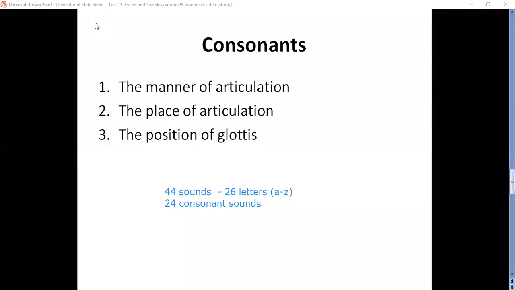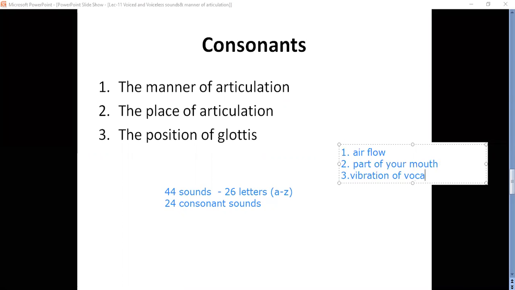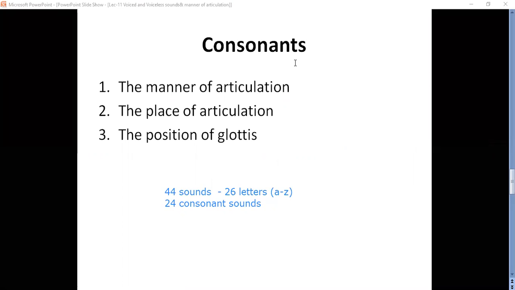One is airflow, the second one is part of your mouth, and the third one is vibration of vocal cords, whether they are vibrating or not. These three are very important for our discussion of consonants.